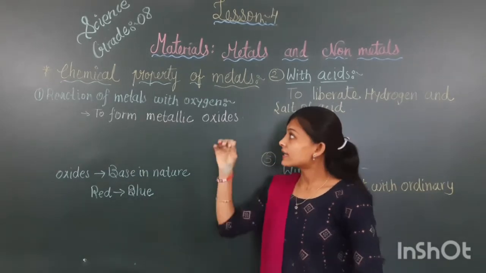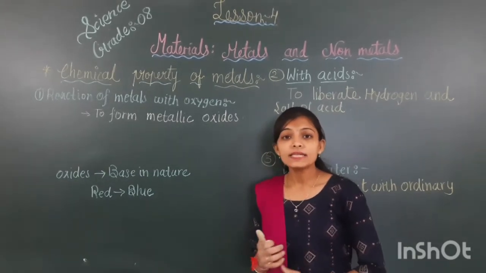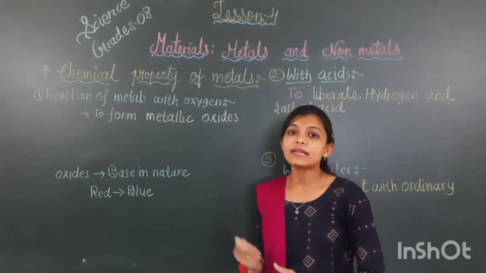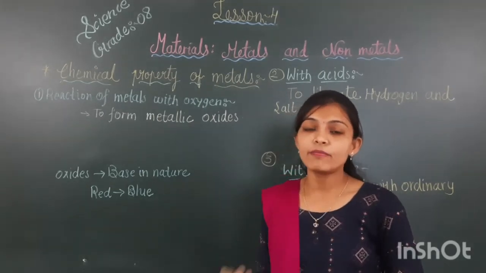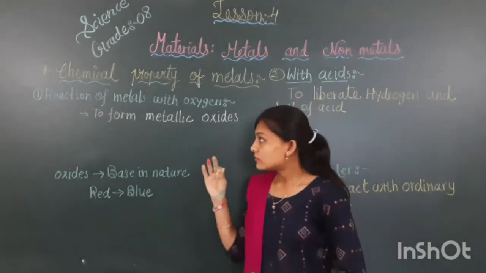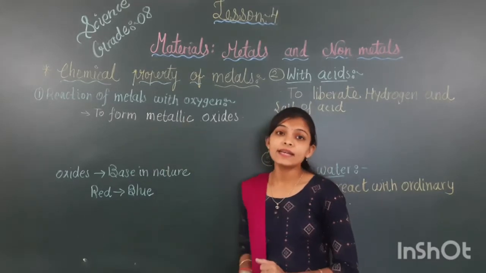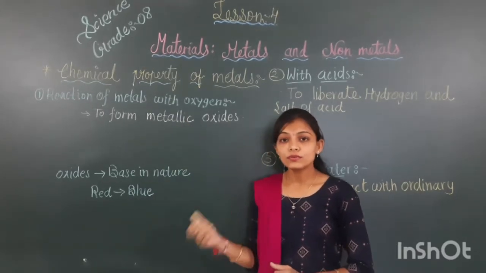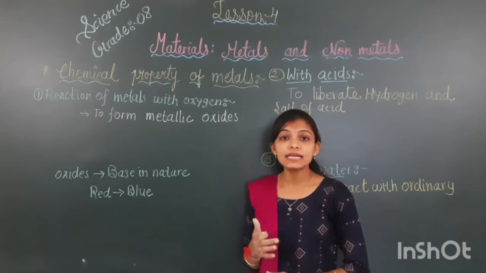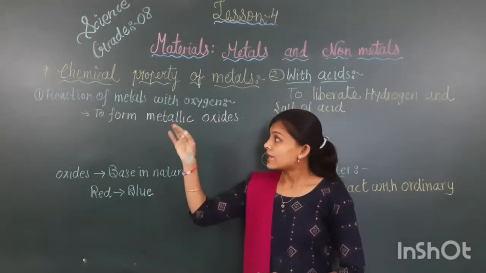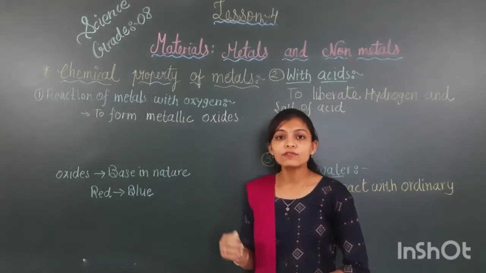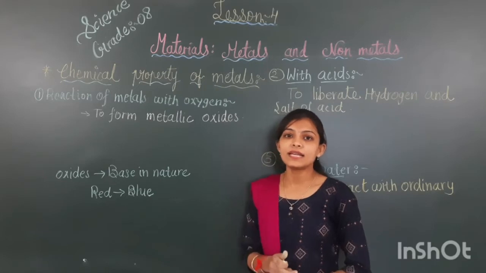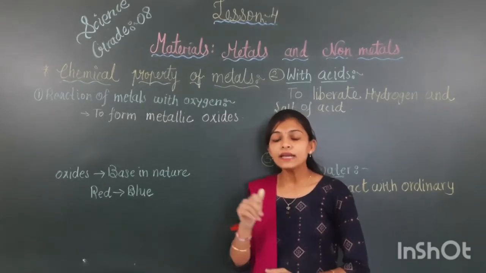Before starting the chemical property, we have to learn the chemical reactions of metals. I have written here 3 points to know the meaning of the chemical property of metals. What would be the changes in chemical reactions with metals and non-metals?